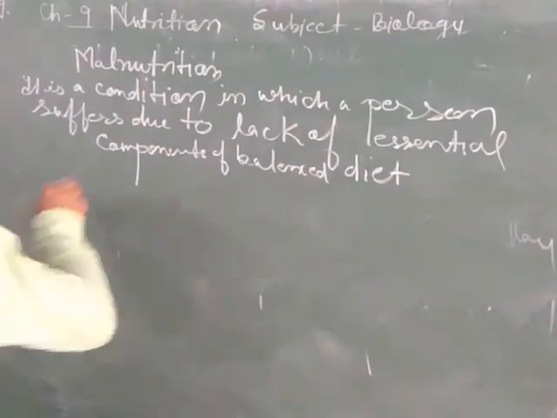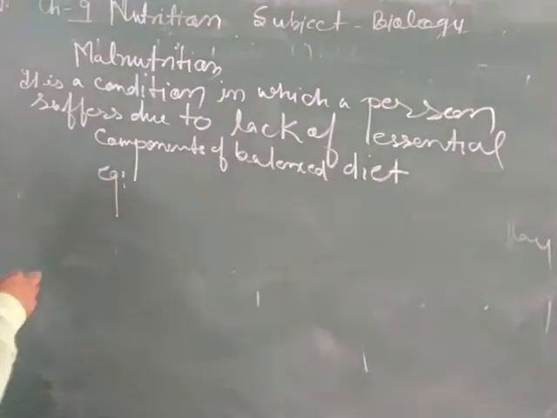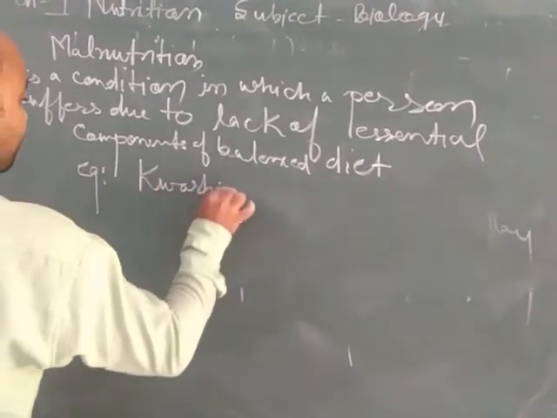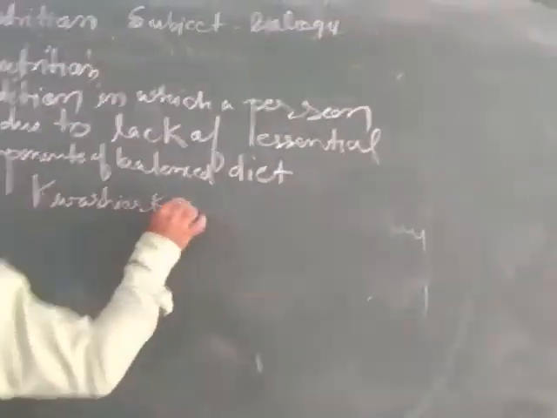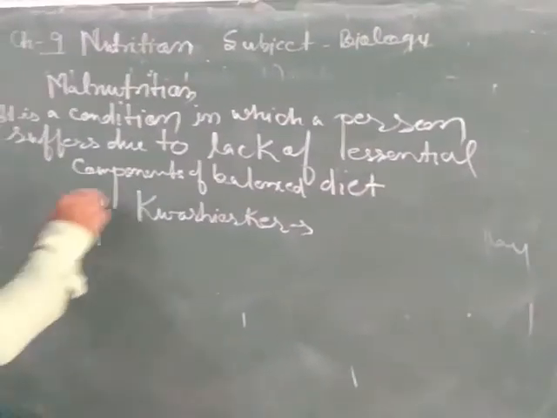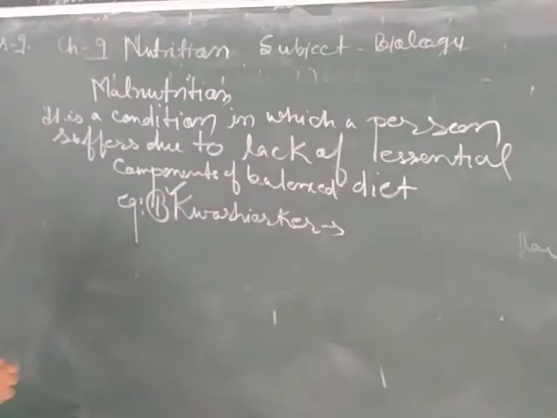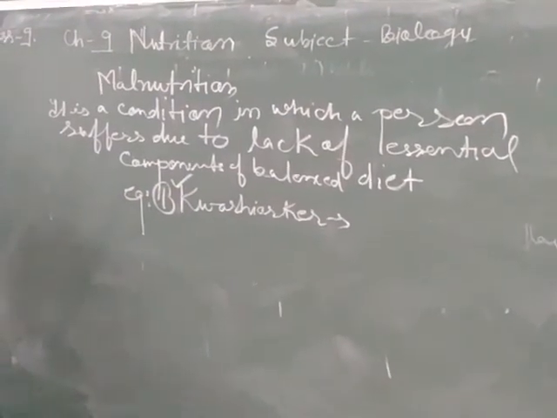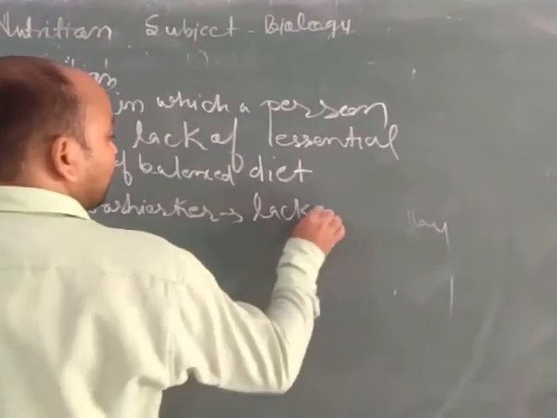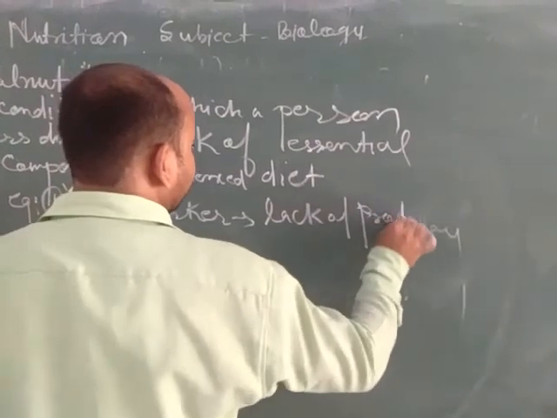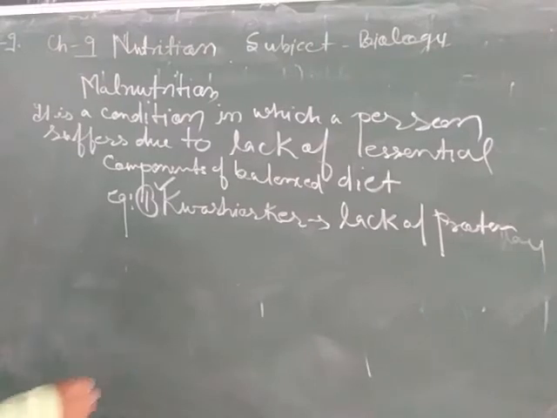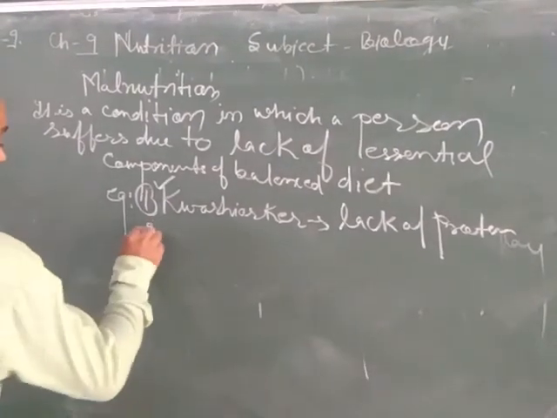Two examples of malnutrition. The first example is kwashiorkor. Kwashiorkor is a protein deficiency disease caused in children due to lack of protein. In this situation, the child becomes underdeveloped and their belly becomes protruded.